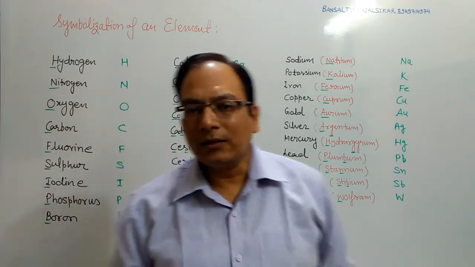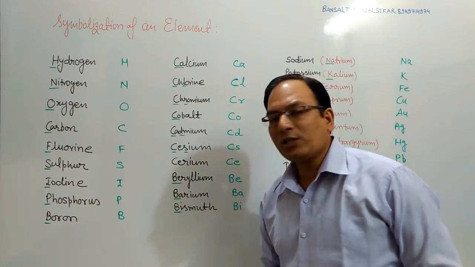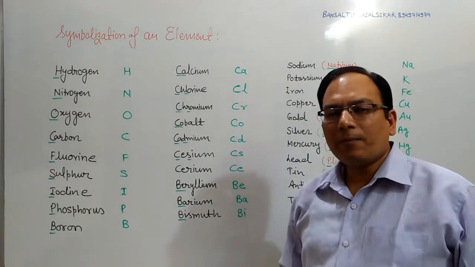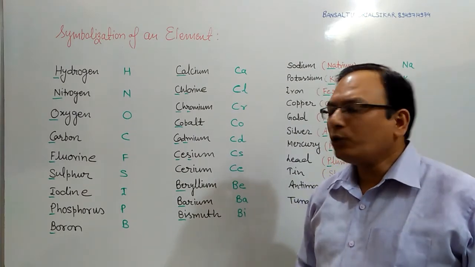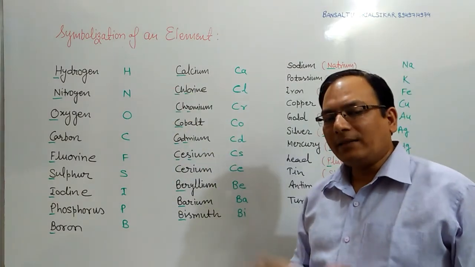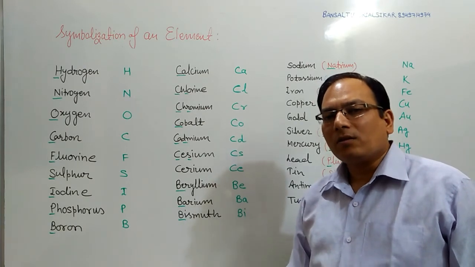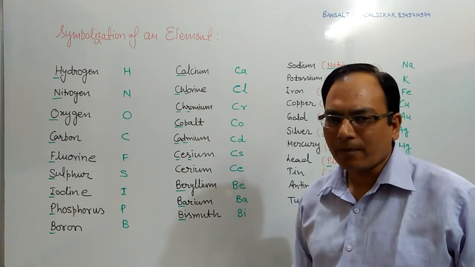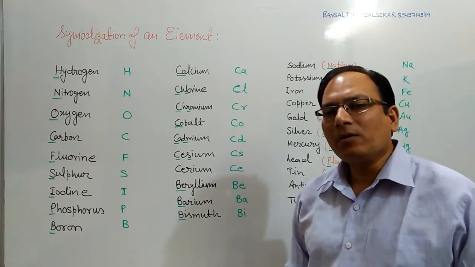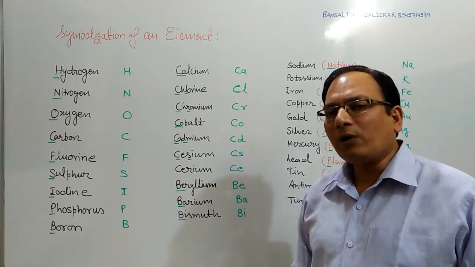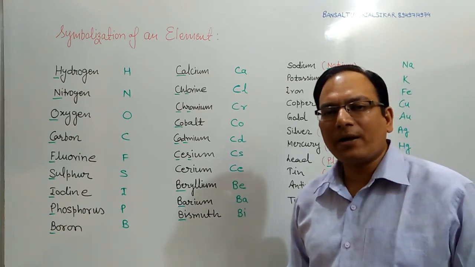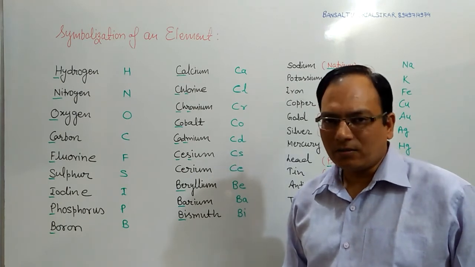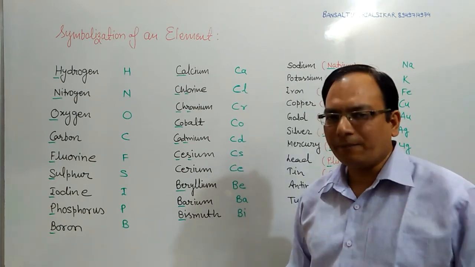So this is the symbolization of the elements, how we symbolize the different types of elements. Students, this is the first part, how to learn the elements. In this part we have discussed the meaning of elements and how to symbolize the elements. In the next part we will discuss how these elements are arranged in the modern periodic table and how we can learn these elements in a systematic way.